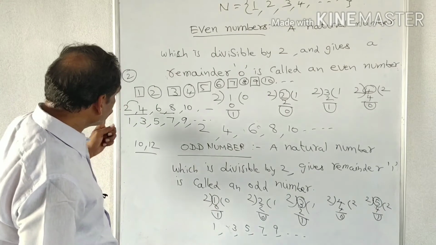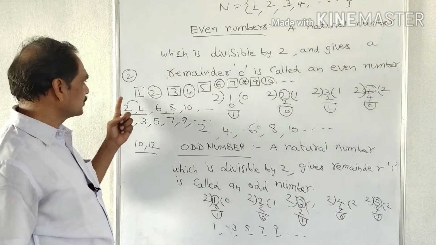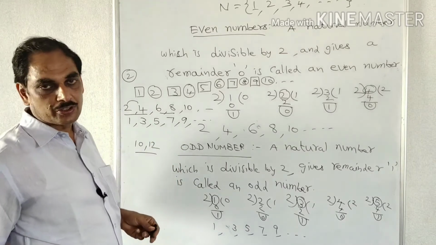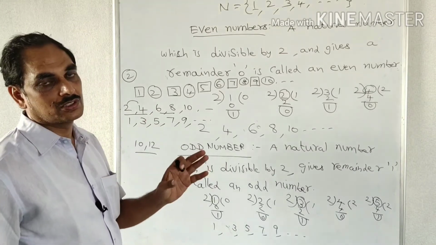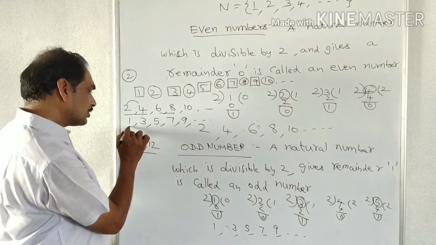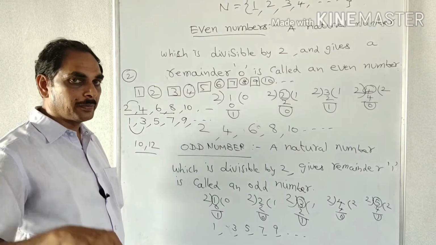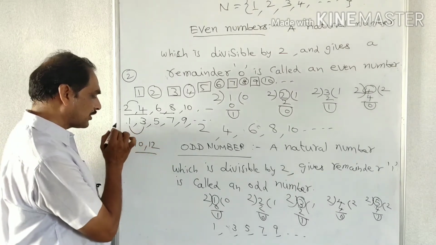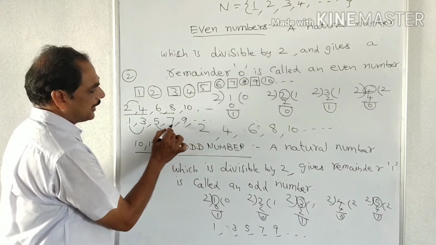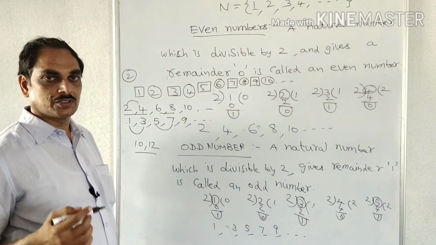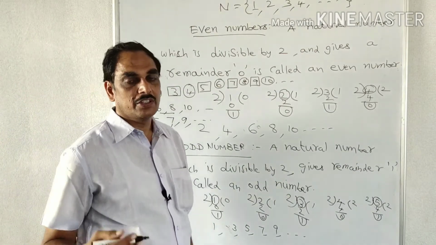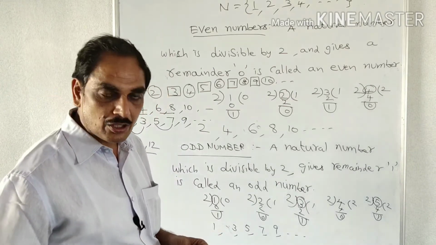So when we subtract 2 from 4, we get 2. So the difference between any two consecutive numbers is always 2. Similarly, we can say that the difference between any two consecutive odd numbers is also 2. So 3 minus 1 is 2 and 7 minus 5 is 2. Next, 9 minus 7 is also 2. So the difference between any two consecutive even numbers is 2, and any two consecutive odd numbers is also 2.